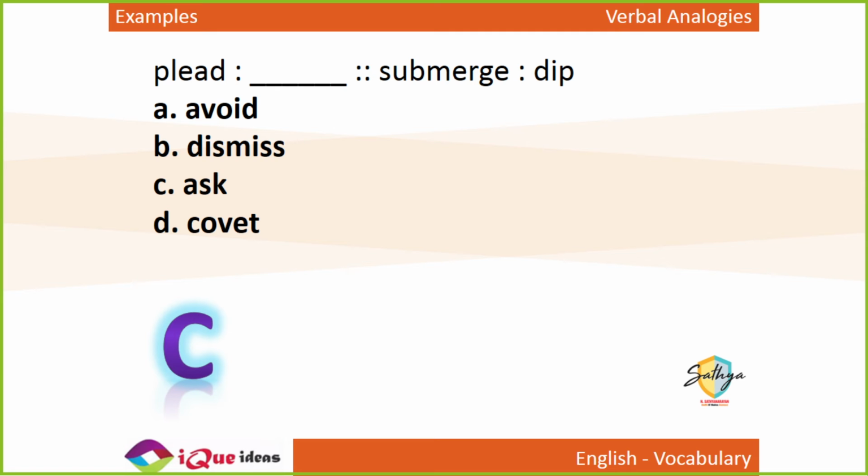To plead for something is to ask for something intensely, just like to submerge is to dip intensely. Putting in water, totally immersing in water. Asking, begging intensely. Intensity is the joining factor for the pair of words. Did you get it?